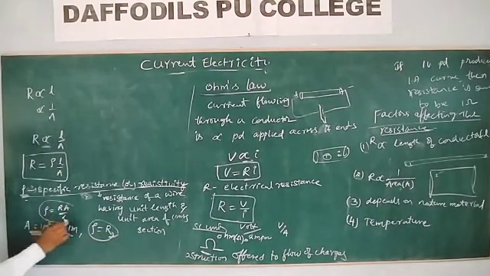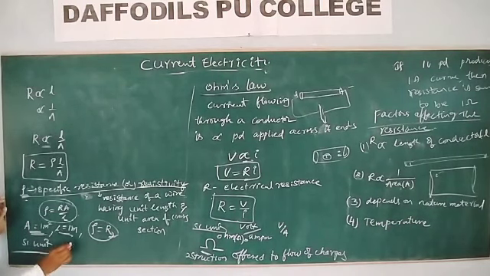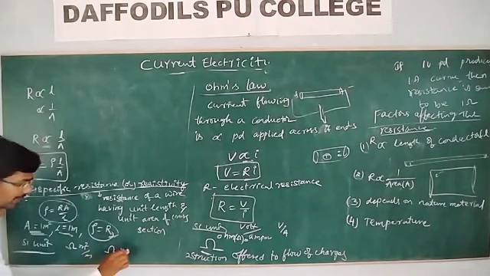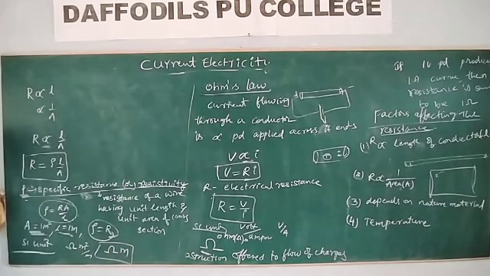Then tell me, what is the SI unit of the resistivity? Look at this one. Rho is ohm meter square by meter, which is nothing but ohm meter, the unit of the electrical resistivity or specific resistance. Remember, specific resistance or resistivity remains the same.